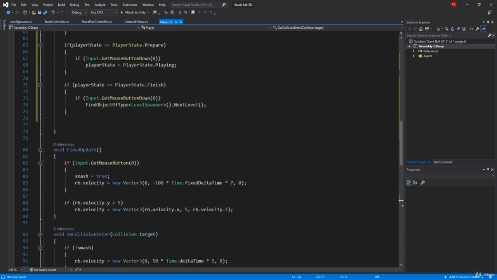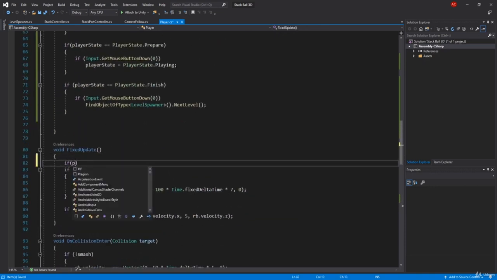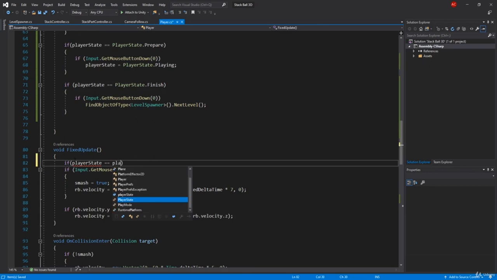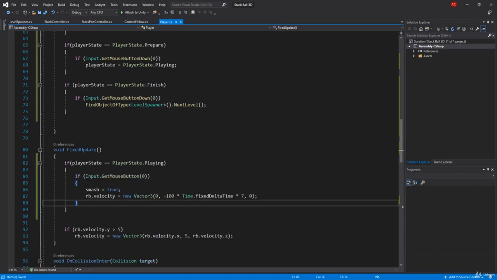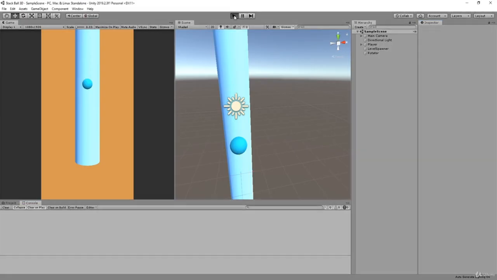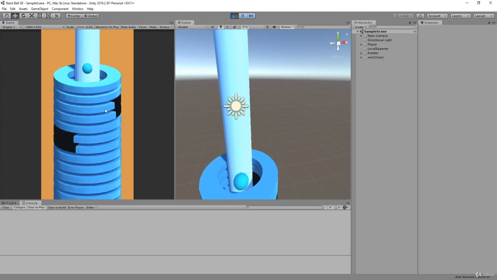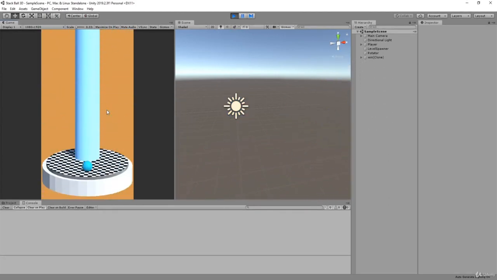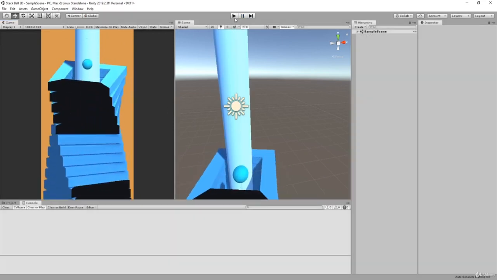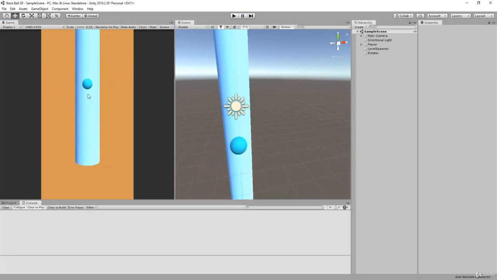And one more thing we can do is add here if our player state equals PlayerState.Playing. If it's true, then we are going to be able to do this. So if I go back and we play, we can test it out. So let me try, and go down. It works, but you can see the problem that our ball is not bouncing.